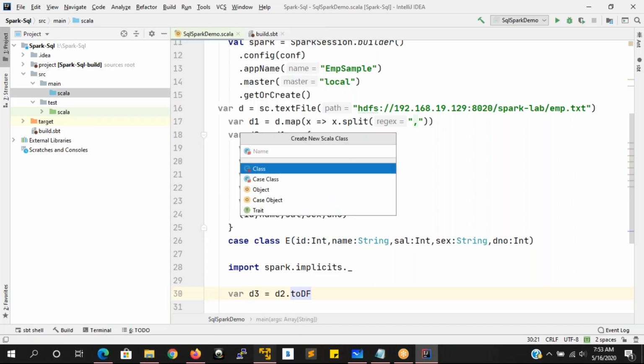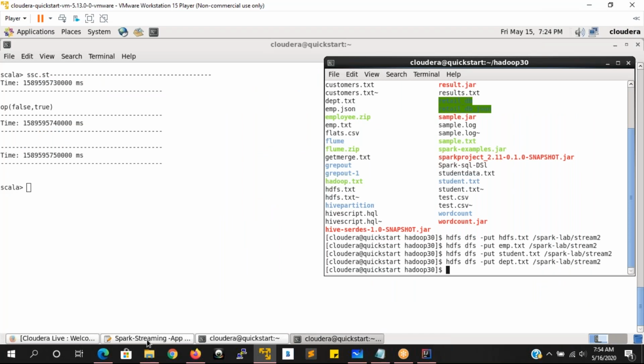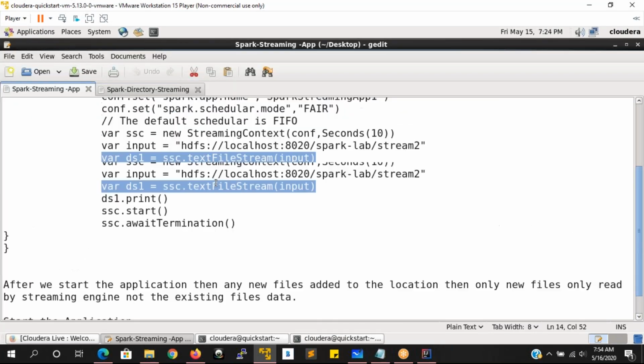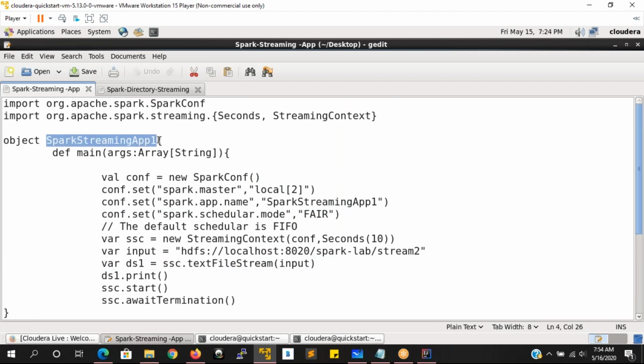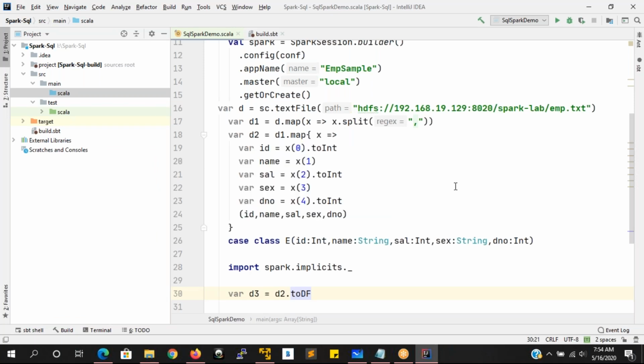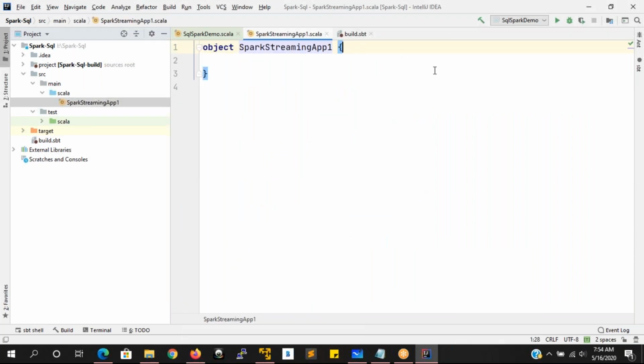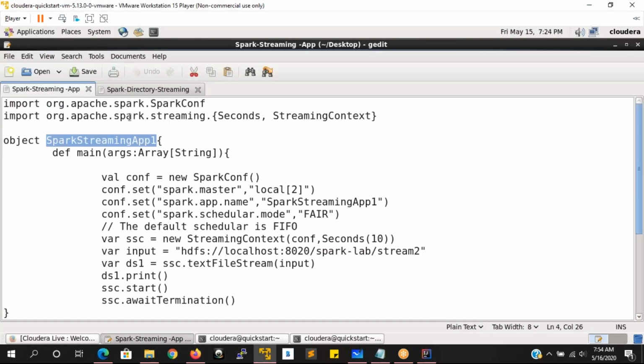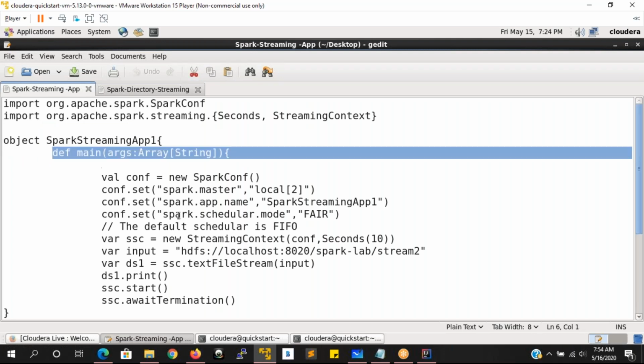So what is the name that I have taken for my application here? In my application, I have taken the name as Spark Streaming App 1. The same name I'm going to take; I don't want to go with any other name. Spark Streaming App 1, that I'm creating as an object. First of all, I'm just going to copy paste it, since I don't want to write the things again.